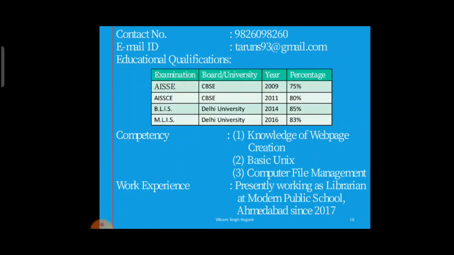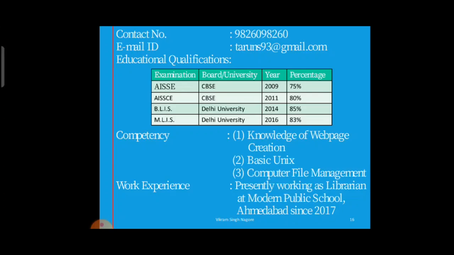In the last example also I told you that you should mention it in a table, as it has been given in this slide. Examination, board or university, year, percentage. Examination AISSE, board CBSE, year 2009, percentage 75.